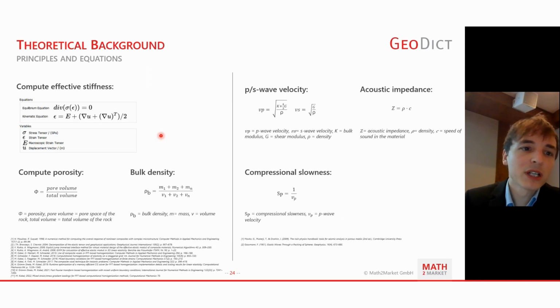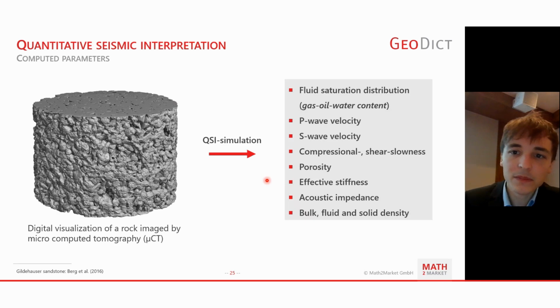As a theoretical background, I would like to show you the equations we're using for that approach, which would be the equilibrium equation and the kinematic equation to compute effective stiffness. Computing porosity is rather simple, and also computing the bulk density. And based on the bulk modulus we obtain from this effective stiffness computation, we are then enabled to compute the P and S wave velocity, as well as the acoustic impedance and the compressional slowness for this type of rock.